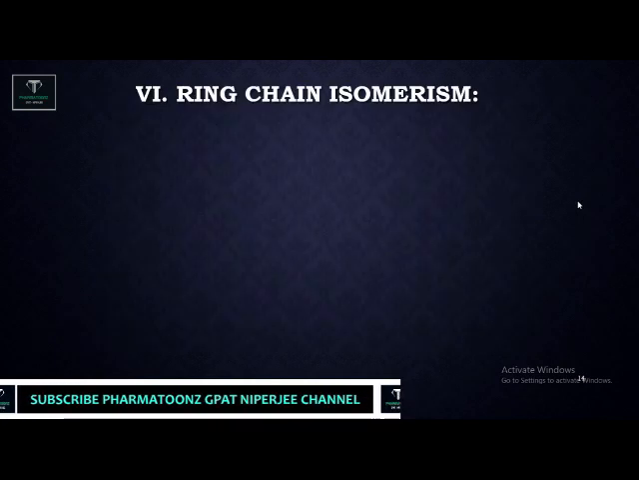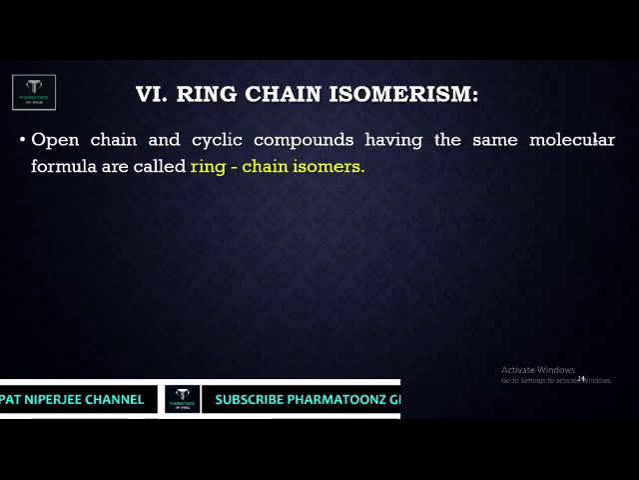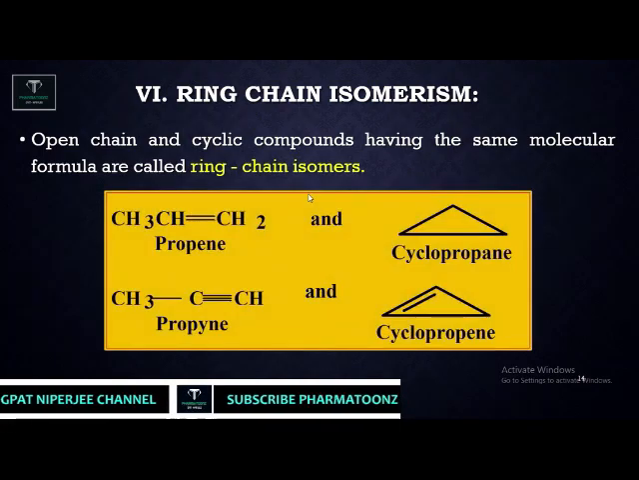Now let us see ring chain tautomerism. Generally it is observed with an open chain compound and a cyclic compound having the same molecular formula, called ring chain isomerism. So of the two structures, one is open chain and another is cyclic, both having the same molecular formula. In such kinds of compounds ring chain isomerism is formed. Let us see the example.